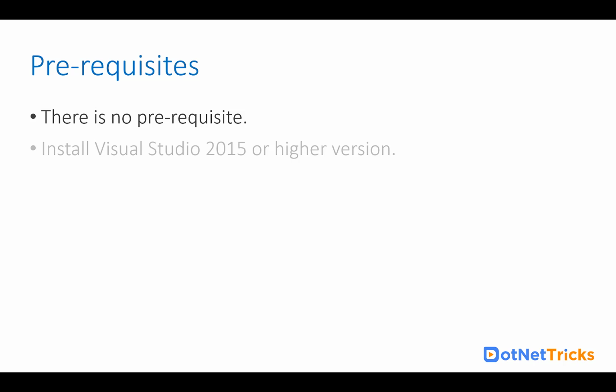The prerequisite to learn this training program is absolutely nothing, because we are covering things from scratch: how to write a program in C Sharp, what loops are, what data types are, how to write conditional statements, how to do exception handling, and how to do object-oriented programming. All the things we will teach you from scratch. So there is no prerequisite.